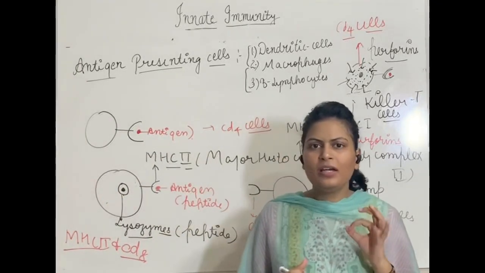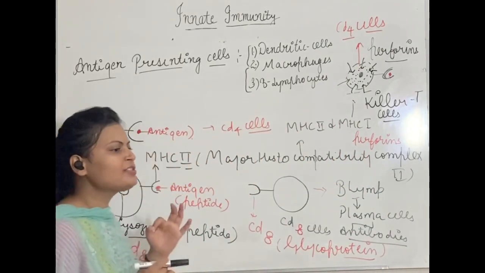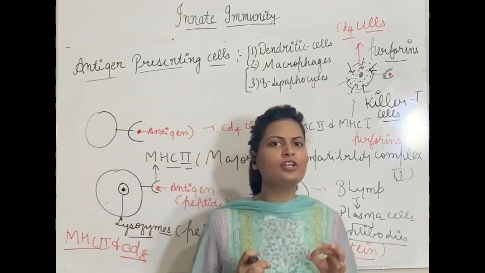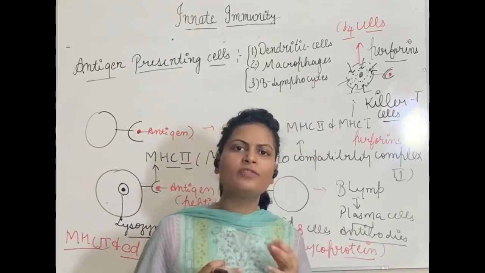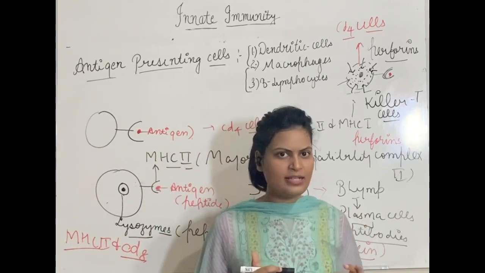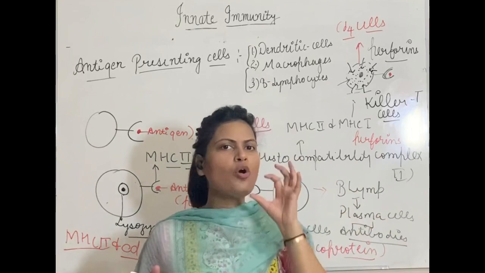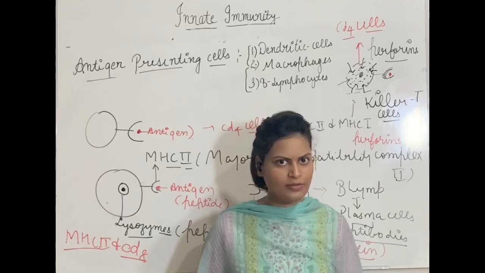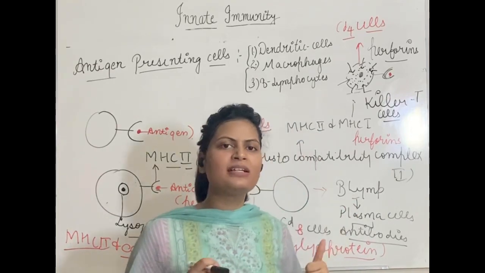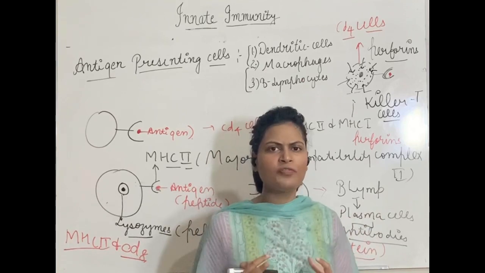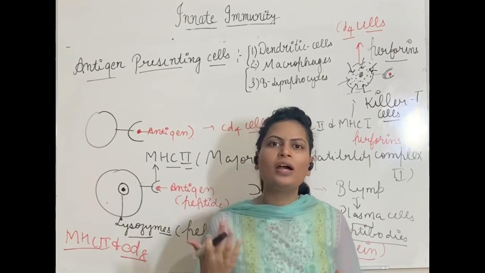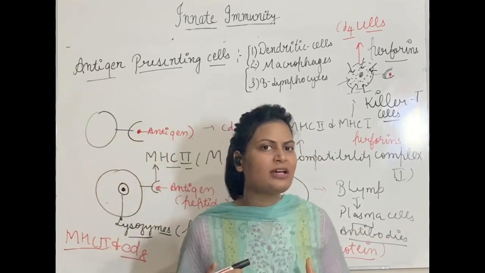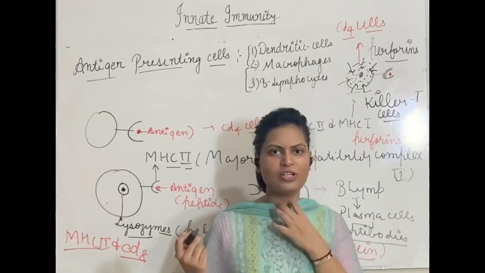I am repeating again for you guys. See, the MHC complex is of 2 types, MHC1 and MHC2. MHC1 is present in every kind of nucleated cell. MHC2, however, is only present in antigen presenting cells. This MHC2 will showcase antigen to helper T cells which have the CD8 glycoprotein on their surface. After recognition, helper T cells will start to send signals due to release of chemicals which we call cytokines or lymphokines, kinins. They will send signals to B lymphocytes, which will then divide to form plasma cells. Plasma cells will form antibodies and memory T cells.